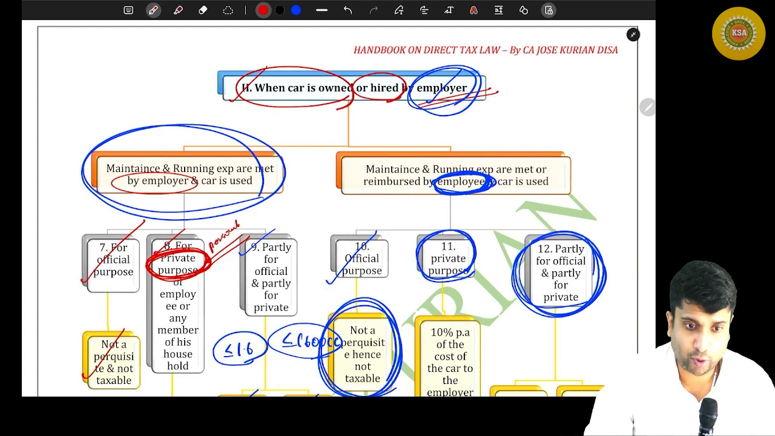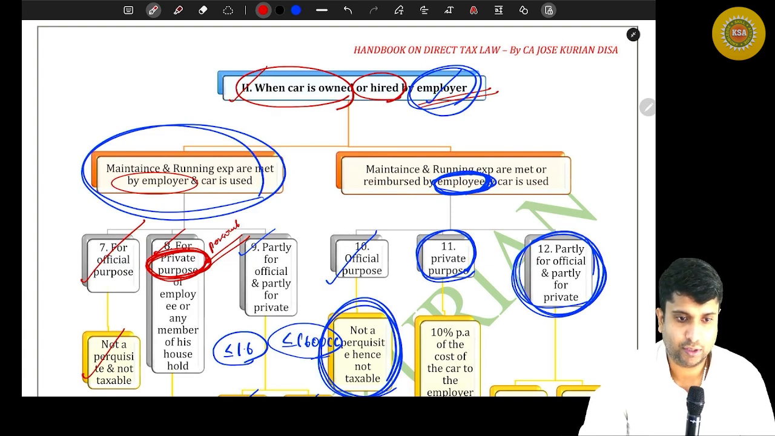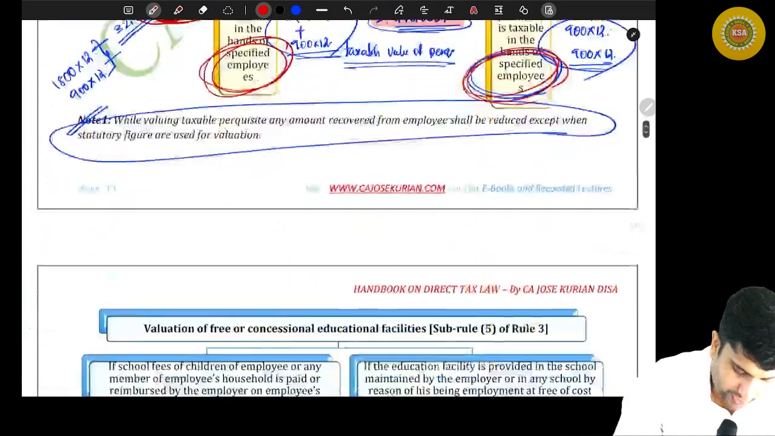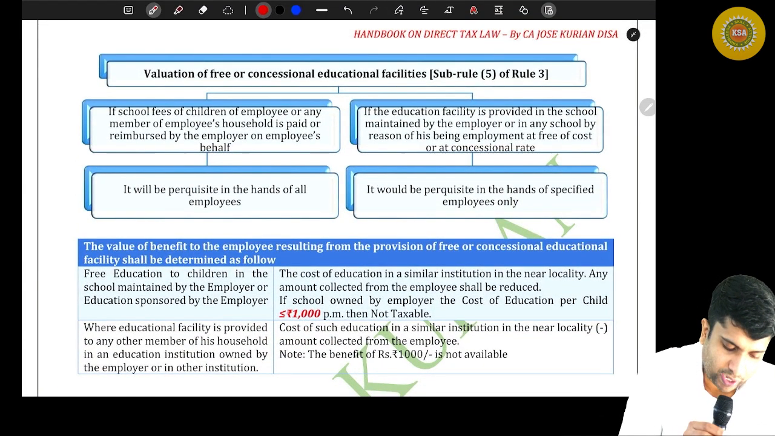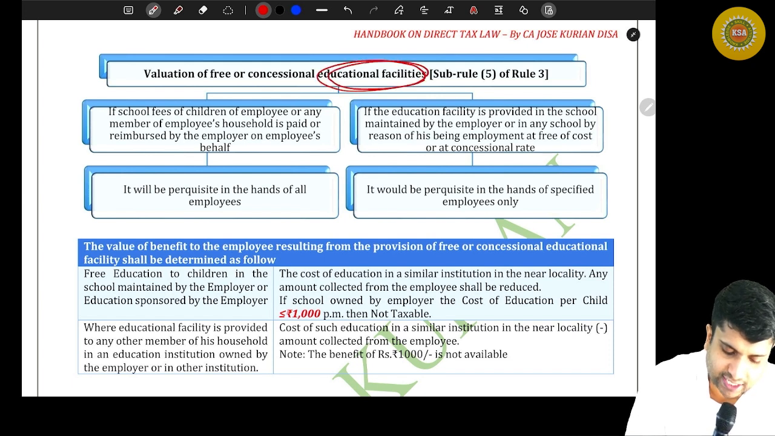Yeah, I hope you got the answer. Okay. Moving on to the next one. So we are about to discuss the next valuation. And what is the next valuation? Can you read the heading? Valuation of free or concessional educational facilities.